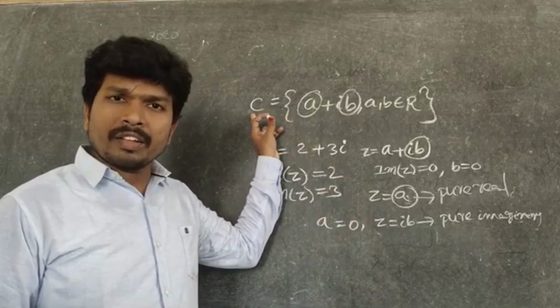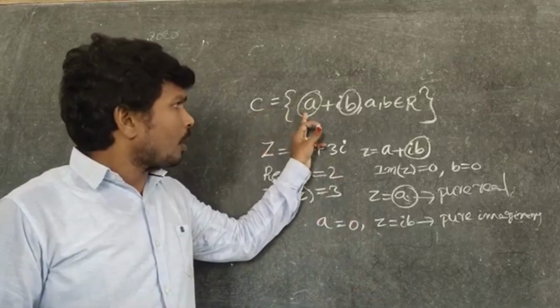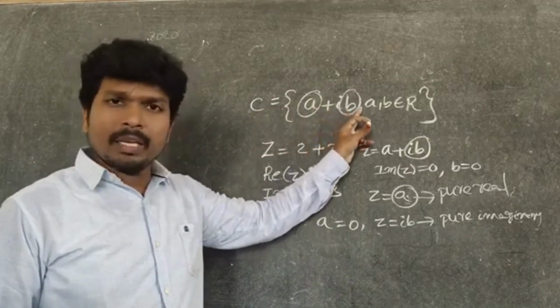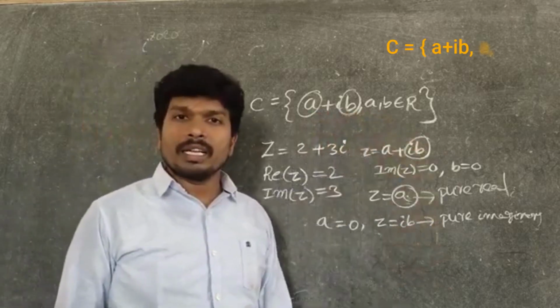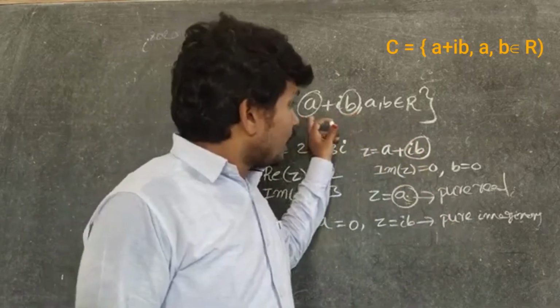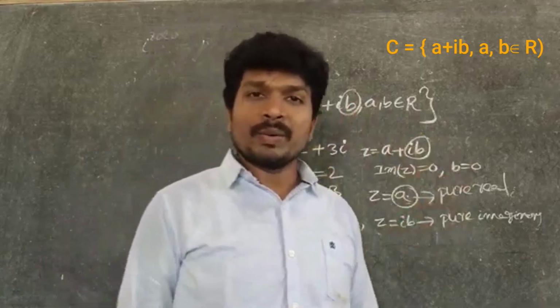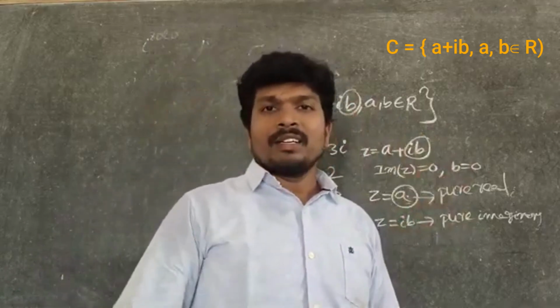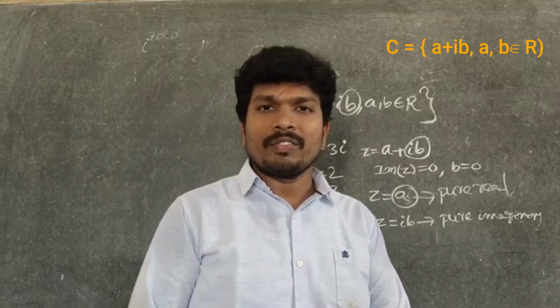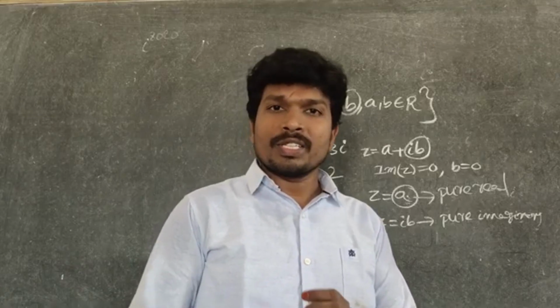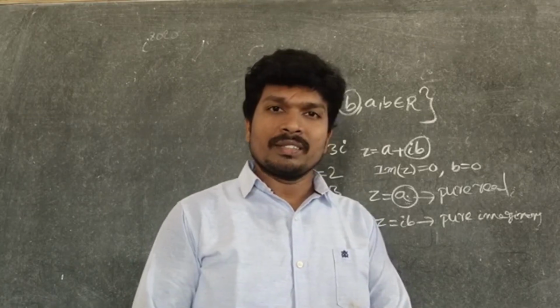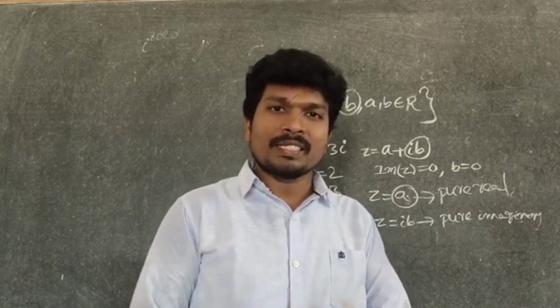Complex numbers are defined in the form a plus ib, where a comma b are real numbers. The definition itself gives you very tricky questions that are in your material, in your PDF. That worksheet you have to do, enjoy it.